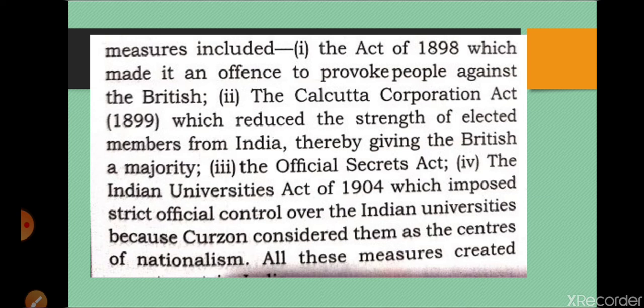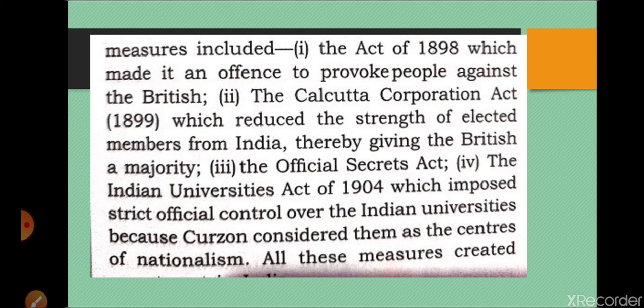And the third one, the Official Secret Act, means why you are being arrested will not be told to you. You will come to know only when it is put in front of the trial, only at the time of trial will you come to know why you were arrested. So it was known as the Official Secret Act, means they are keeping the secret officially with them, and they will not tell you anything until the trial.